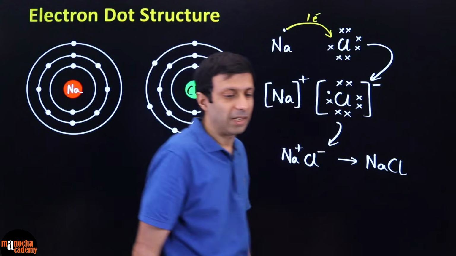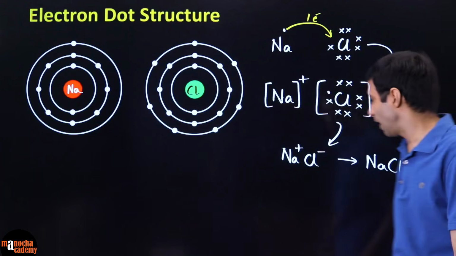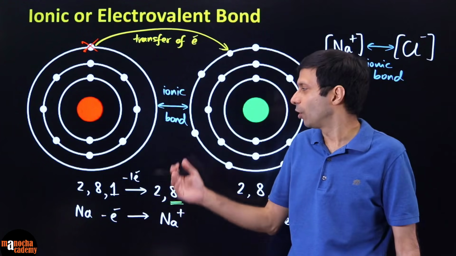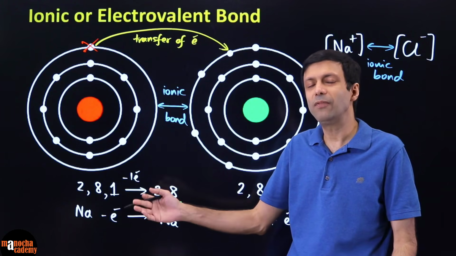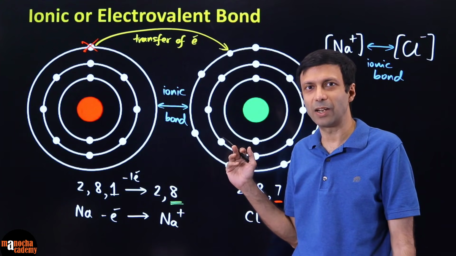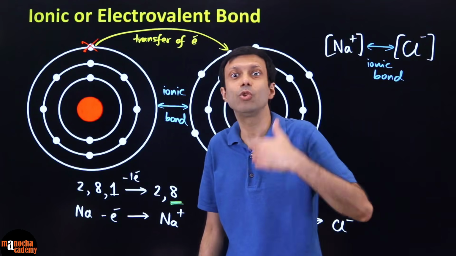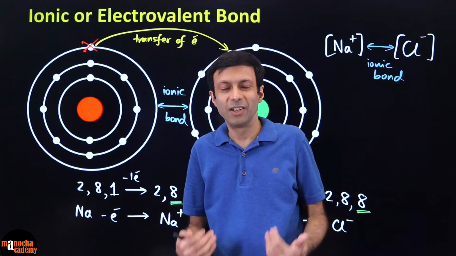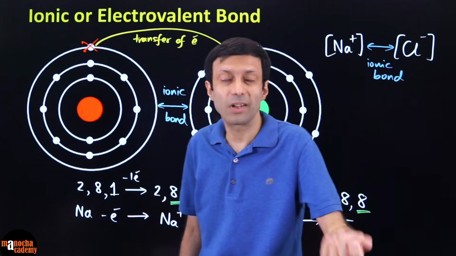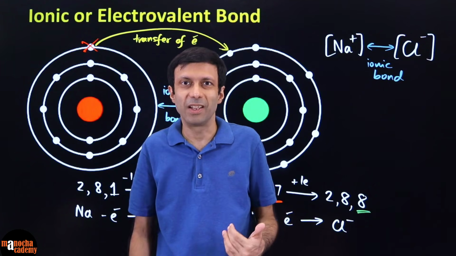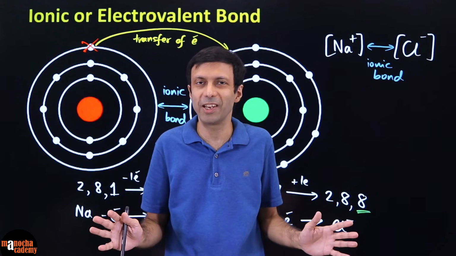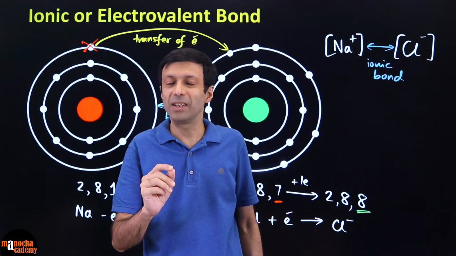Now one important thing here: when are ionic bonds usually formed? Ionic bonds involve transfer of electrons. So when will there be a tendency of transfer of electron? If one guy is ready to give away the electron and one guy is ready to accept it, right? So suppose one friend wants to give the chocolate and the other one wants to receive it. If one guy doesn't want to give or the other guy doesn't want to receive, you will not have an ionic bond. So when does this happen?